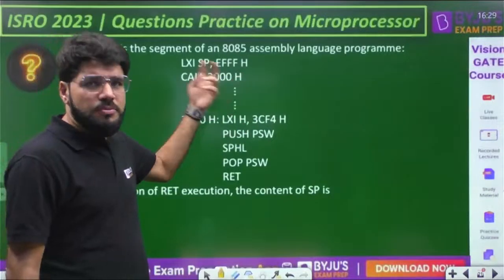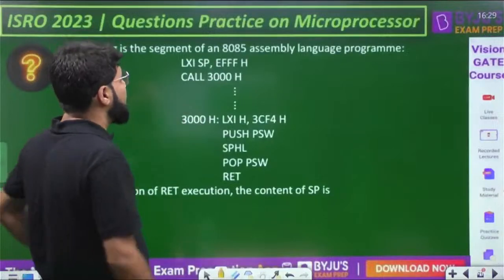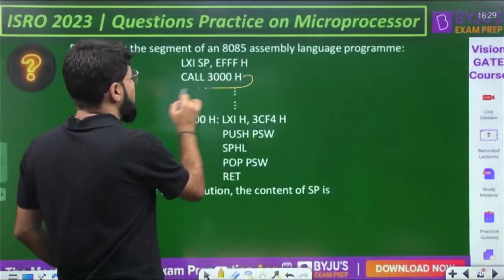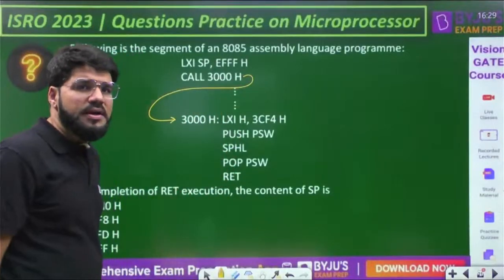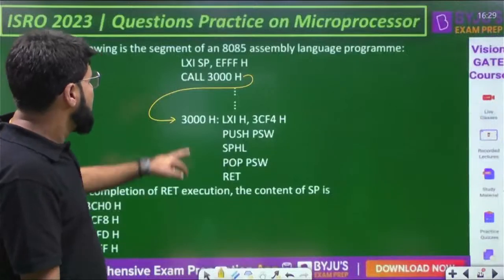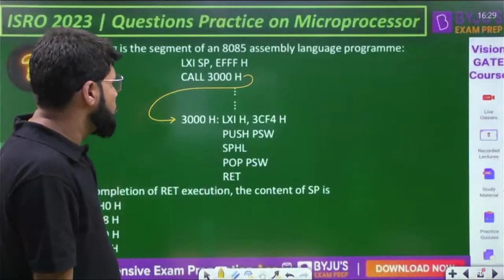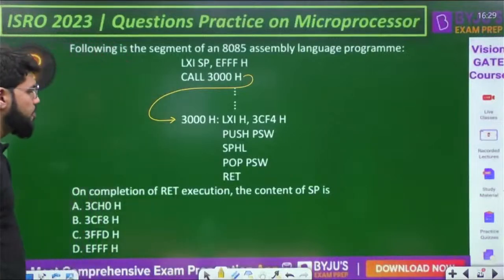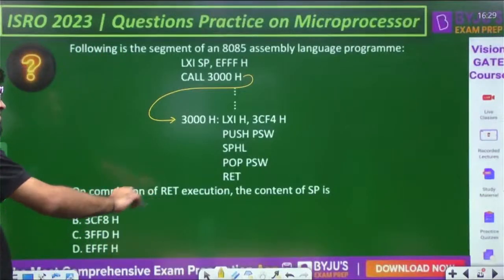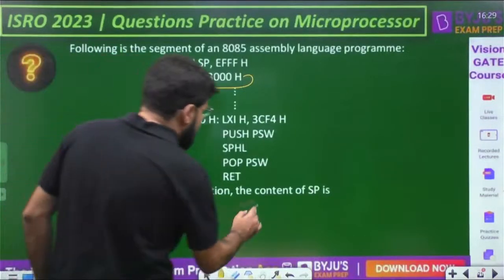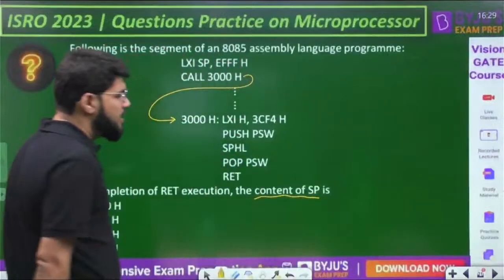You can also use a label, but here the address is given directly. Whenever the call is encountered, the program execution is transferred to the specified memory location. Now we start executing from 3000: LXI H, something, PUSH PSW, SPHL, POP PSW, RET. After the completion of the return, what is the contents of SP?